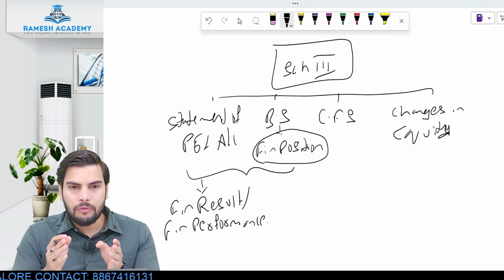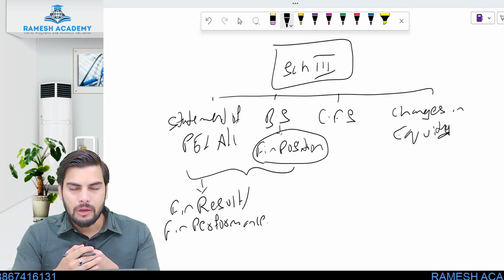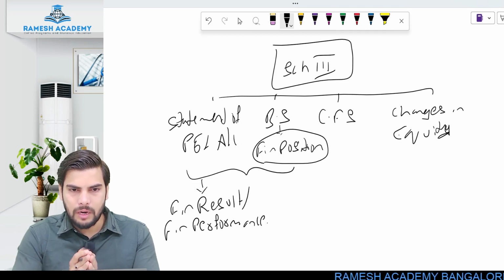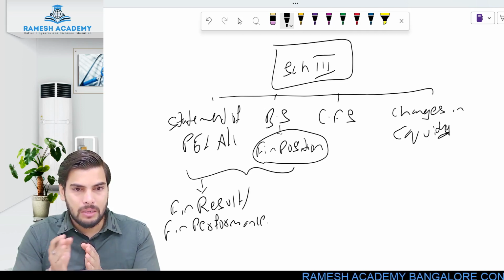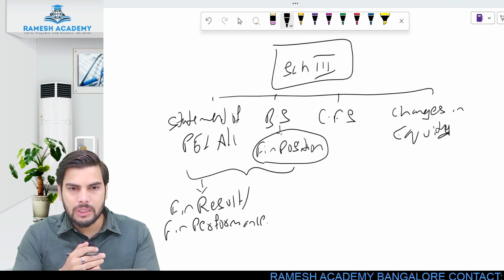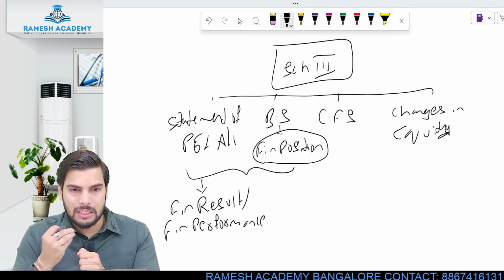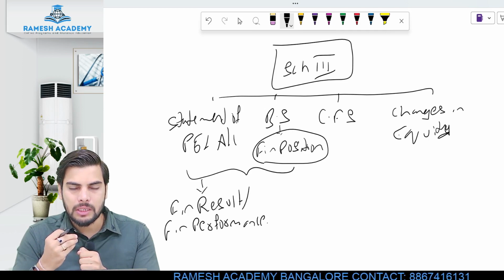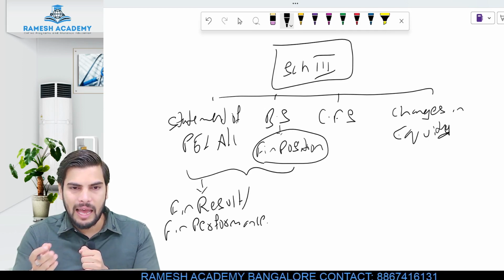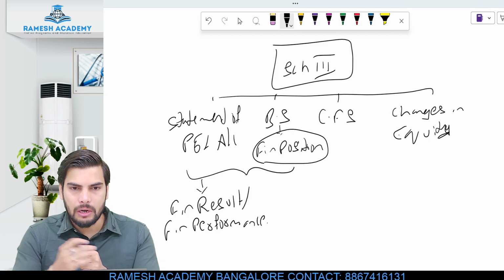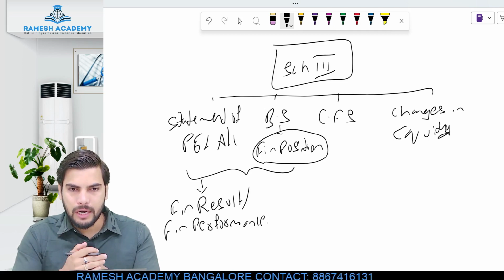Financial result or performance is what? It is with respect to determining whether the business entity is making profit or whether it is incurring loss. So that is financial result. Basically to determine whether the business is making profit or loss. When it comes to financial position, what is financial position? It is just to determine what exactly is the value of assets which is owned by the business organization and what exactly is the value of liabilities or obligation on a particular date. That is financial position.